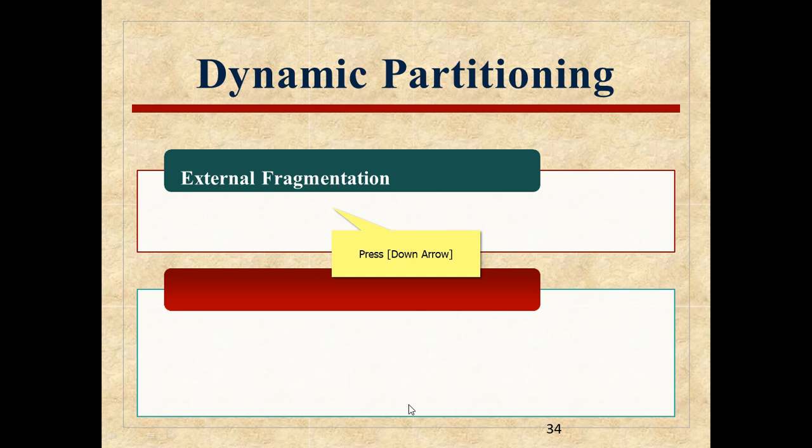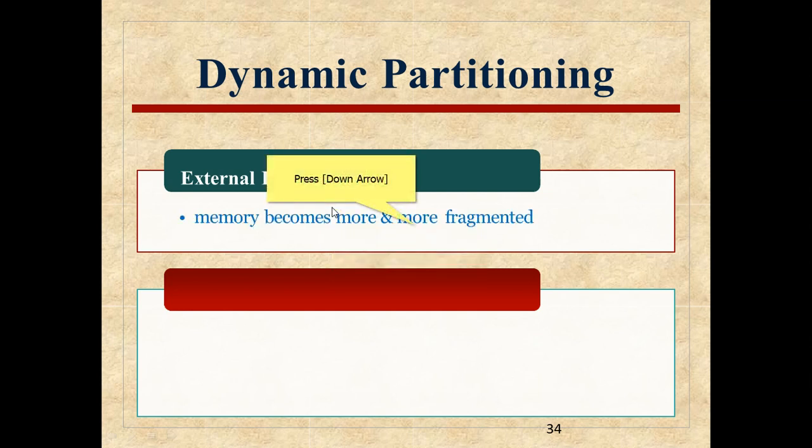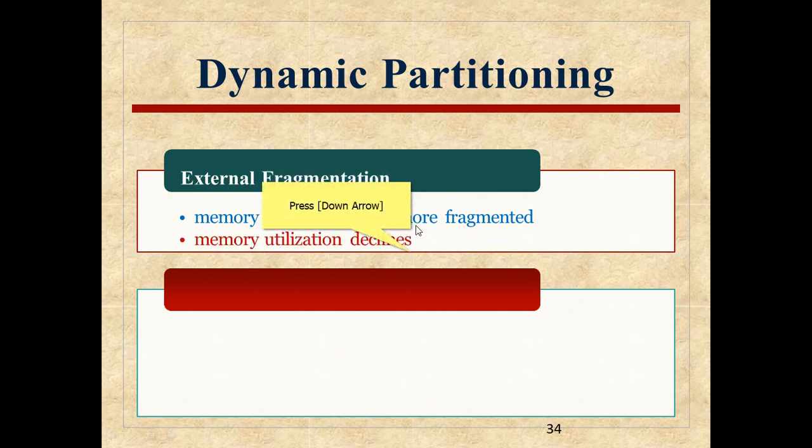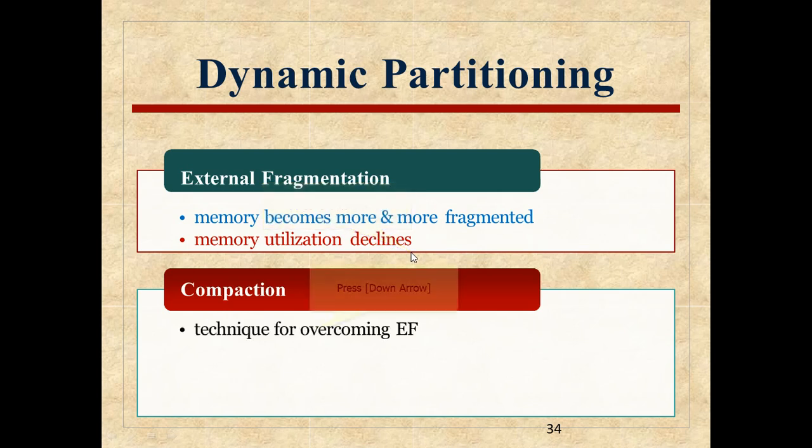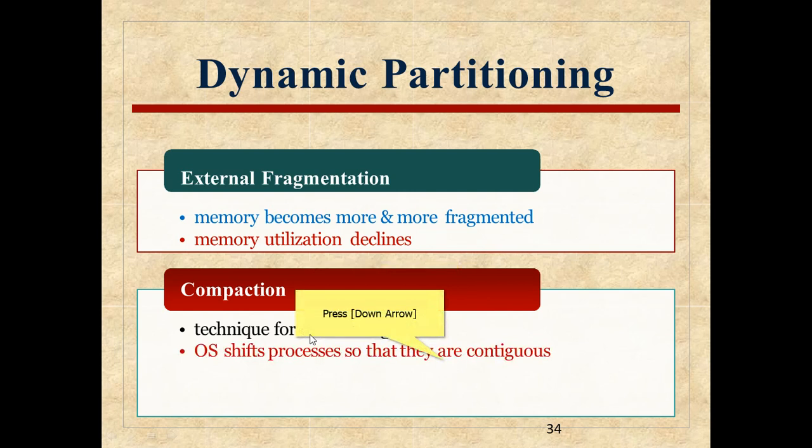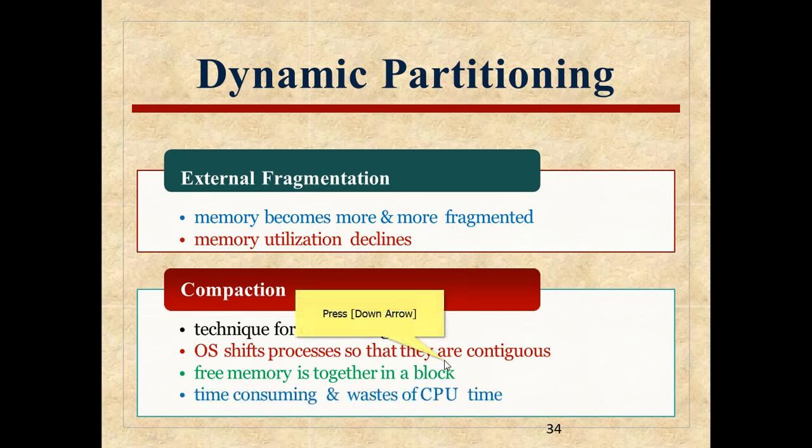From this problem we understood the concept of partition, dynamic partition actually. External fragmentation means memory becomes more and more fragmented, and memory utilization is reduced. Compaction is an alternative technique to overcome external fragmentation. The OS shifts the processes so that they are contiguous and the free memory space is together in one block. It is time consuming, and CPU time is wasted.